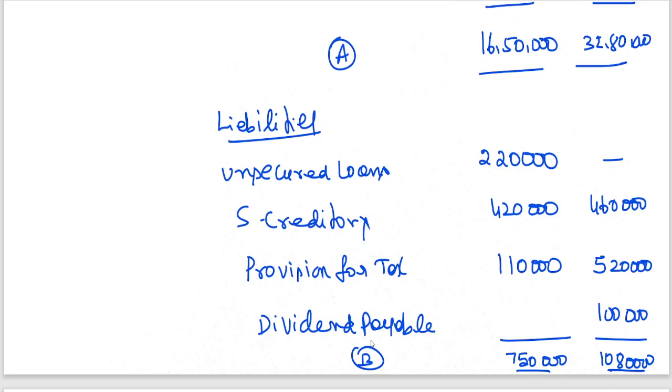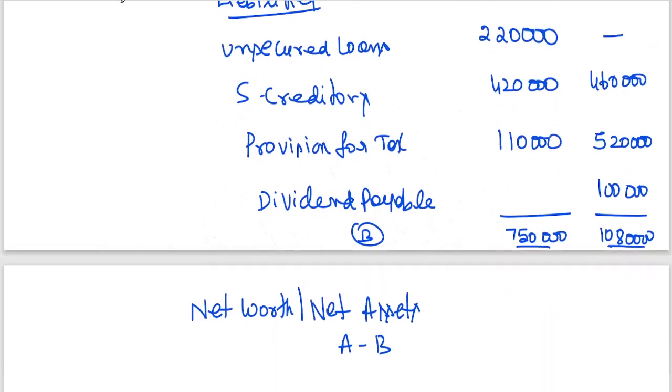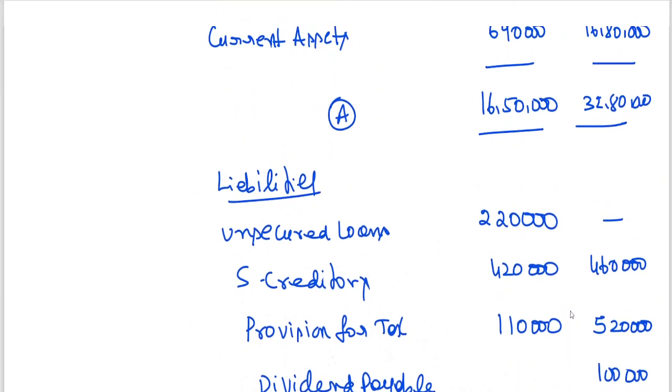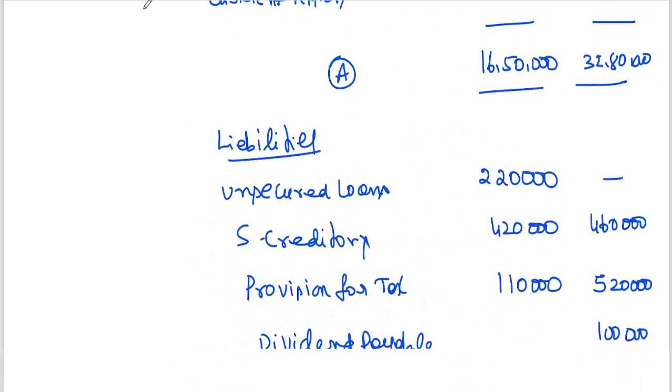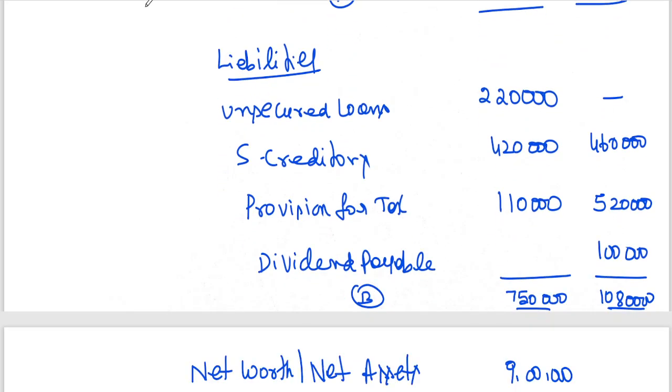It comes to 9 lakhs. Then what about B? 32 lakhs 80,000 minus 10 lakhs 80,000.